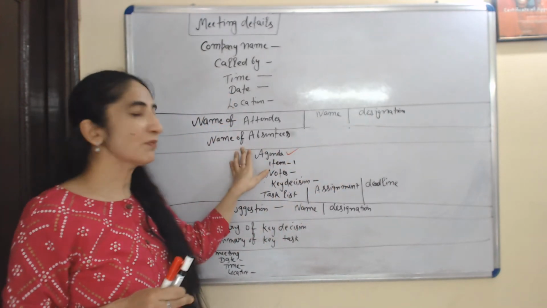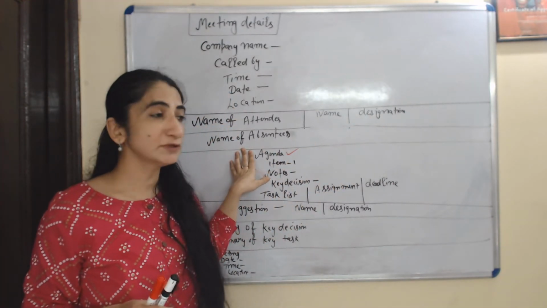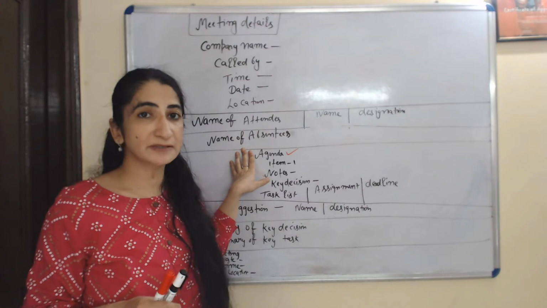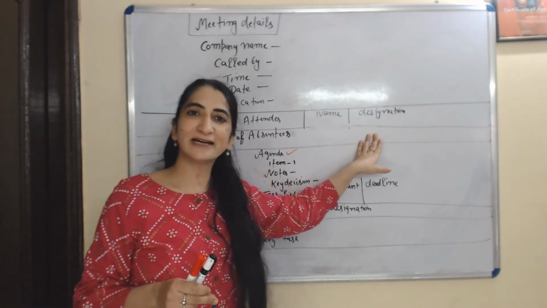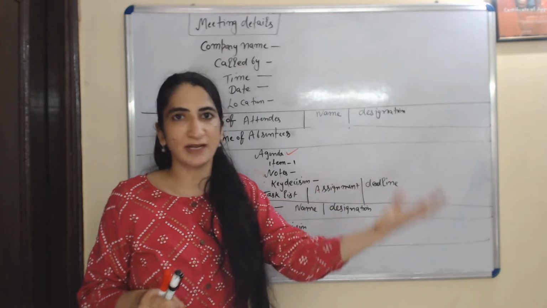Then names of absentees. Absentees means for some reason some persons could not attend the meeting. You have to write their name with their designation. You can use a table-like format.